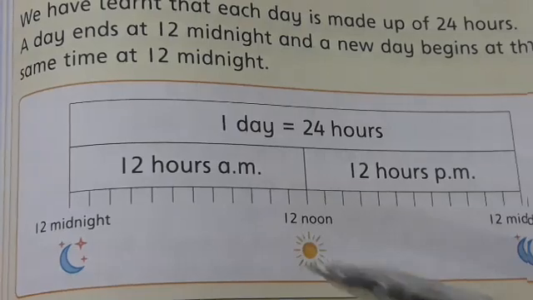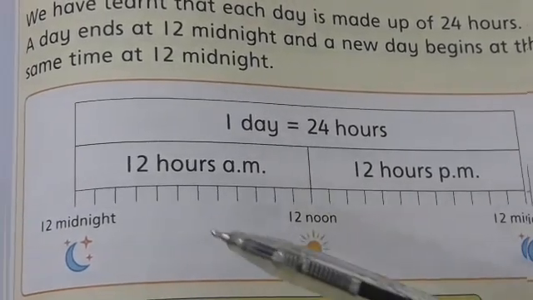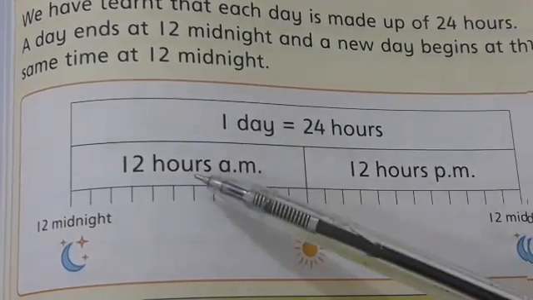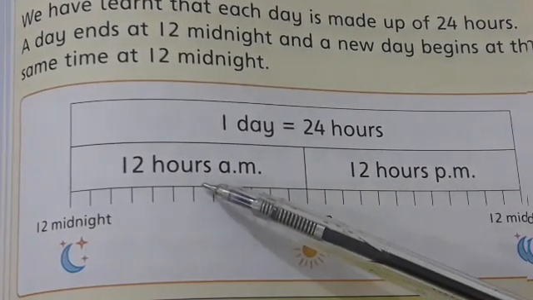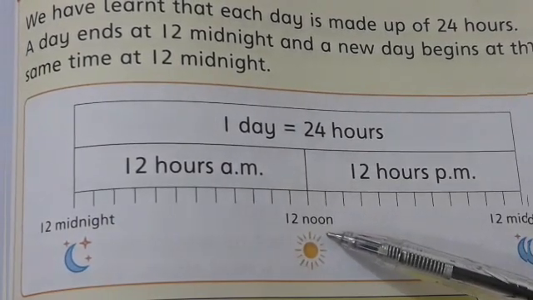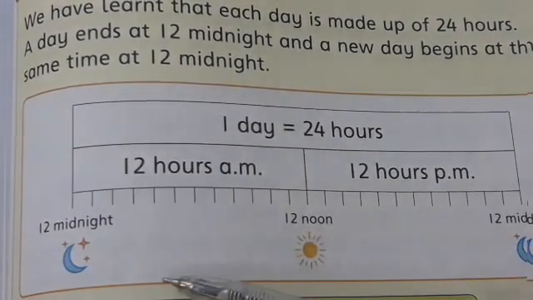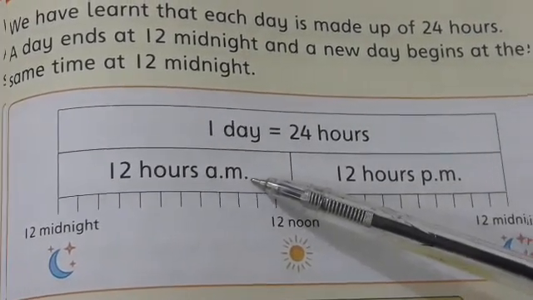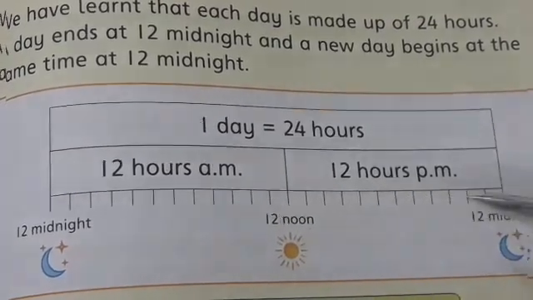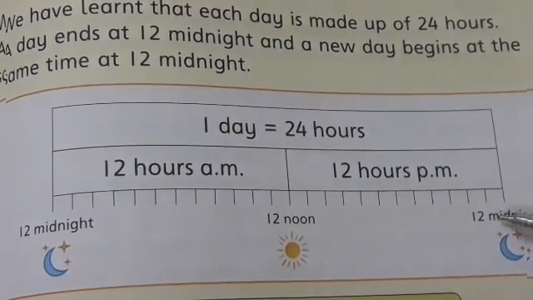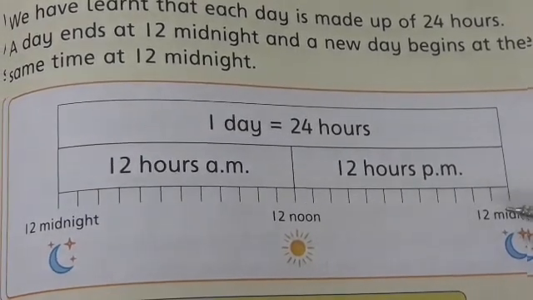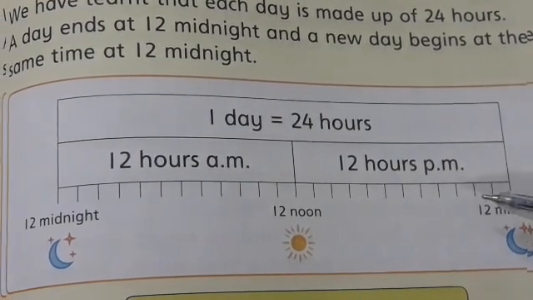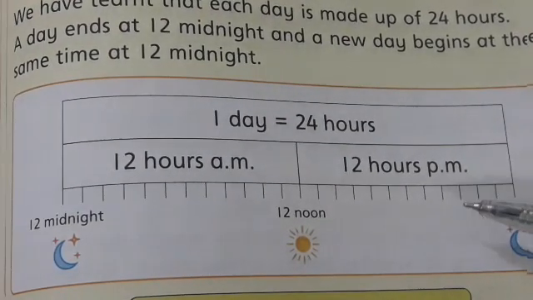One more important point: the time between 12 midnight and 12 noon is called AM, and the time between 12 noon and 12 midnight is called PM.